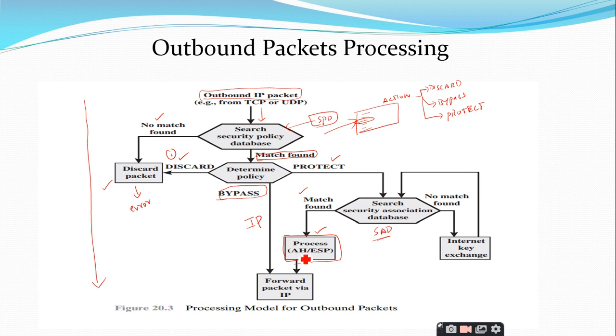I told you that you can implement either the AH or the ESP, anything is possible. Based upon it, you process the IP packet and generate the IPsec packet. This is very important. This is the difference between the two cases. If the policy determines that you have to bypass the security, you just pass the IP packet. But if it is a protect policy, you go to the SAD database and search for the matching entry. If the matching entry is there, then you have to process it according to that particular entry.